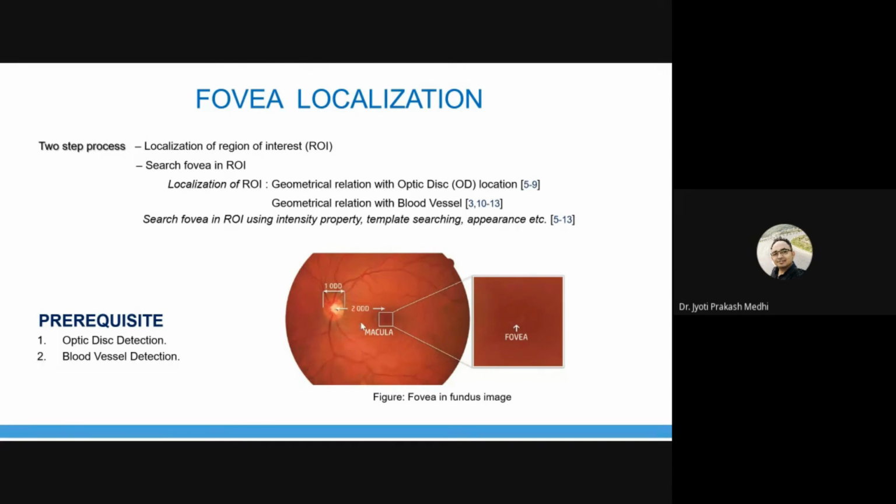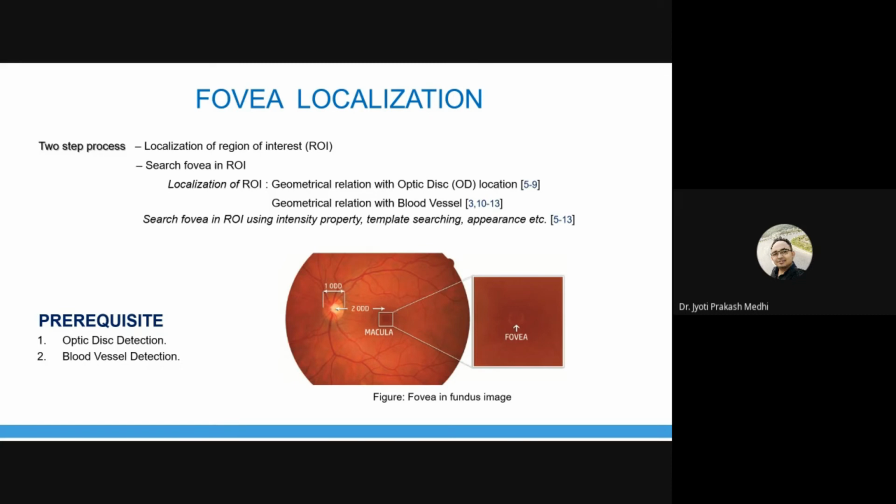So using this property, we can identify the region containing the fovea, and in that region of interest, we can identify or detect the fovea using various properties of the fovea, for example, template searching, appearance, or intensity properties. Now, in fovea localization, our prerequisite is optic disc detection or blood vessel detection.